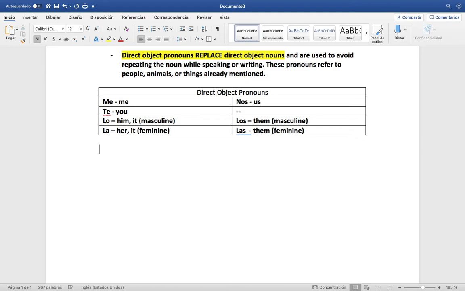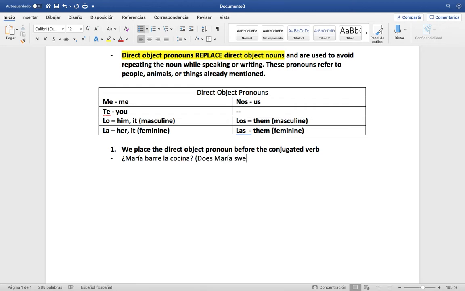We place the direct object pronoun before the conjugated verb, okay? So, for instance, if we say, María barre la cocina, meaning, what does that mean?